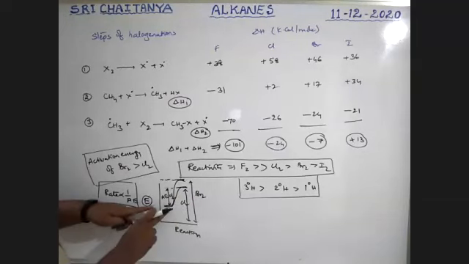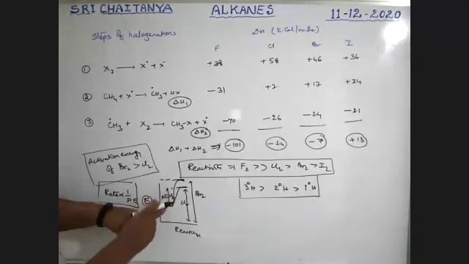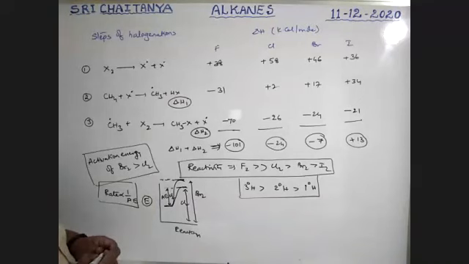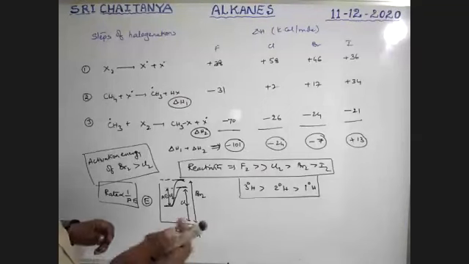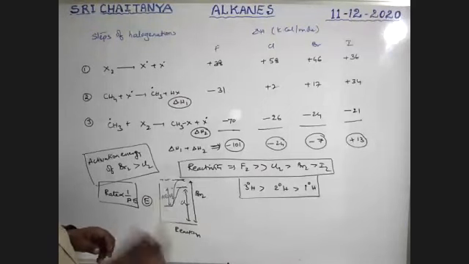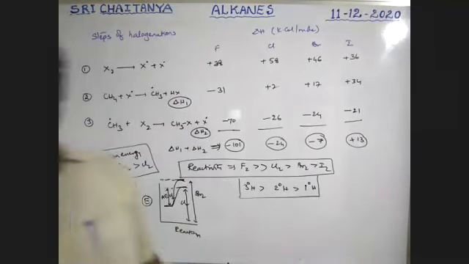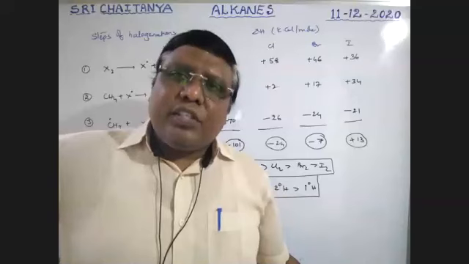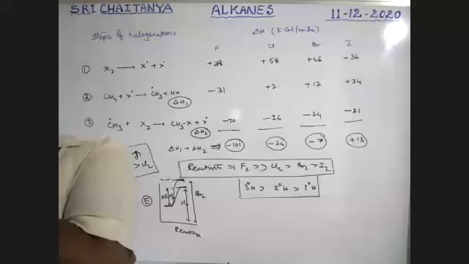Reactants already have some energy, so this much is the total energy, and this is the additional energy required. The additional energy required to convert reactants into products is called activation energy. We will explain all this at the time of reaction kinetics, boys, in your physical chemistry second year. Please be conscious: activation energy of Br2 is more than that of Cl2. It is very, very important. So these are the halogenation mechanism and the values involved in the mechanism. Is this clear? Tell me.